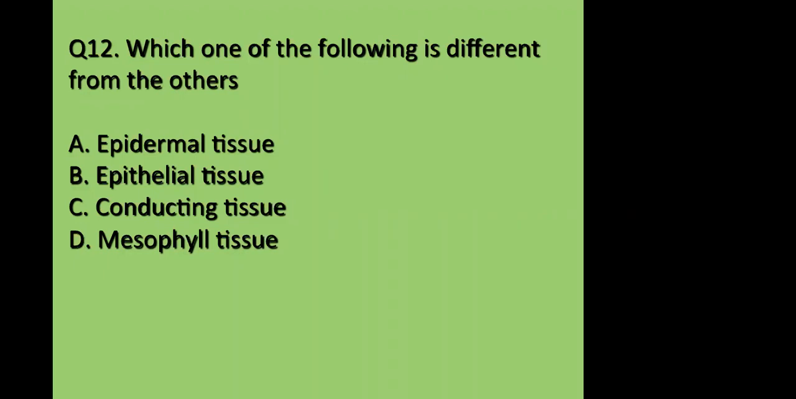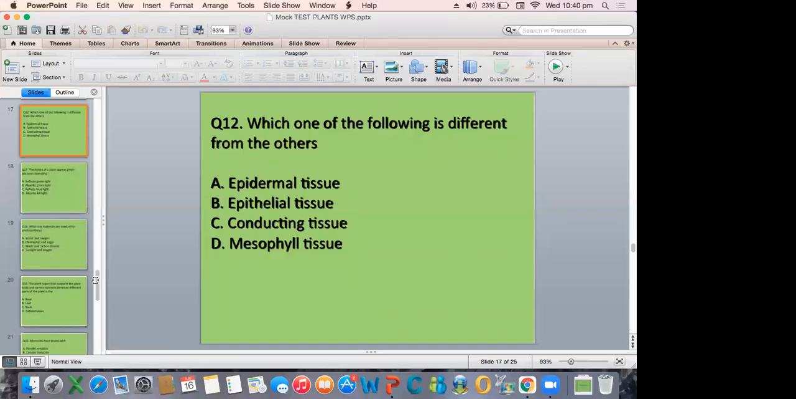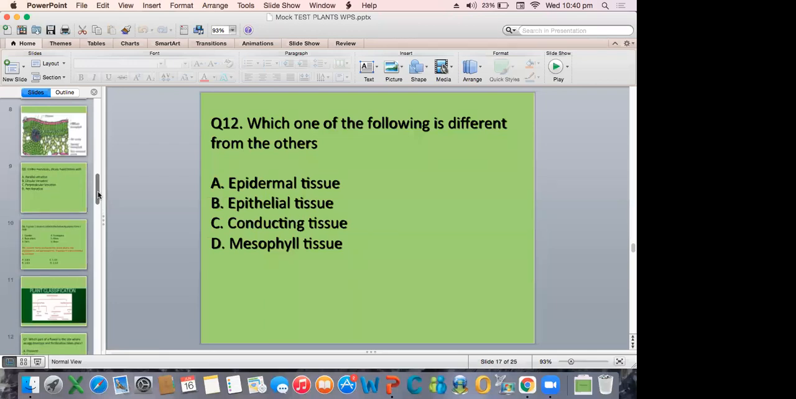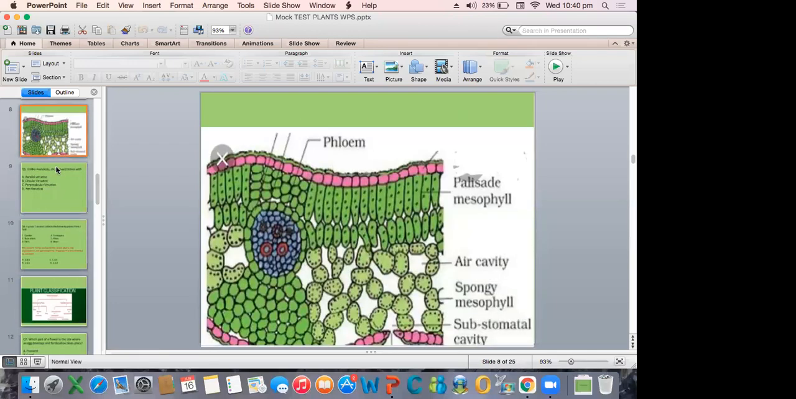Ma'am, can we revise that again? Show the picture maybe again. Mesophyll tissue I have also explained, the palisade and the spongy. Whereas epithelial tissue we have not seen in the plant. It is found in the animals. So the answer is B, epithelial tissue.